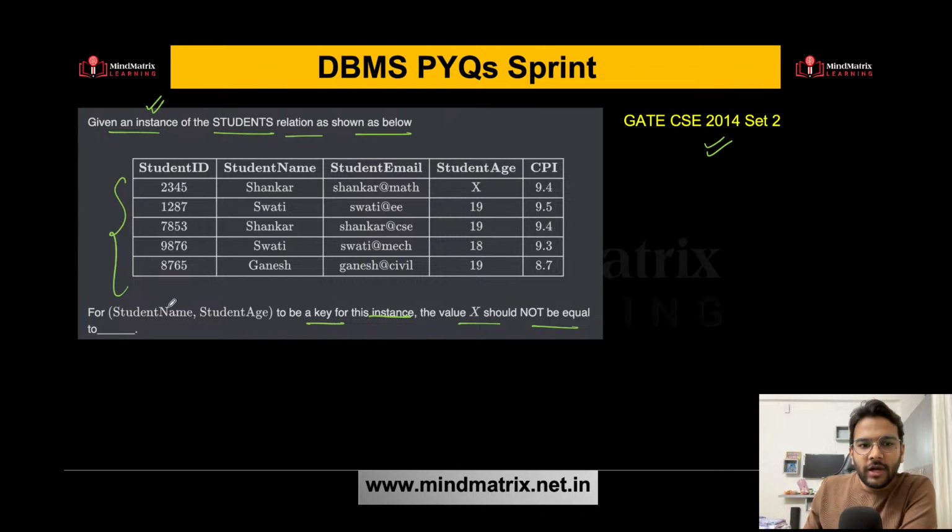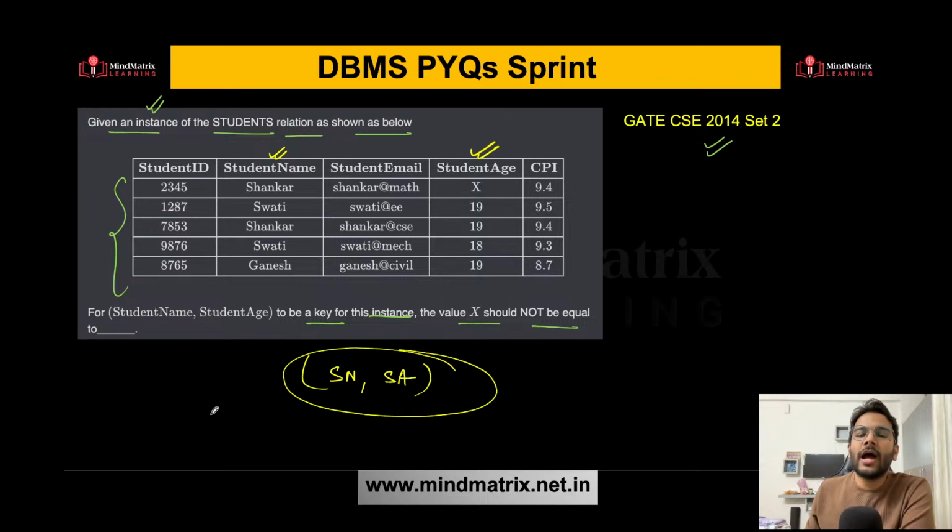So here they are talking about student name. If you carefully see this, they are talking about student name and student age. These two attributes they are talking about, right? Now if I want these two attributes, student name comma student age, to form a single key, then whenever I say key, that means the candidate key.